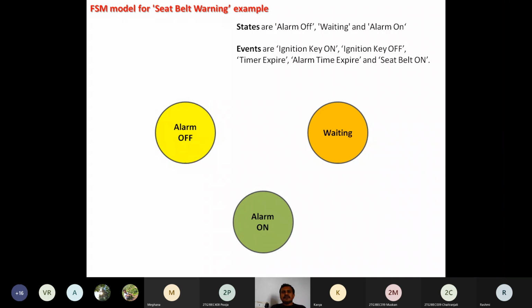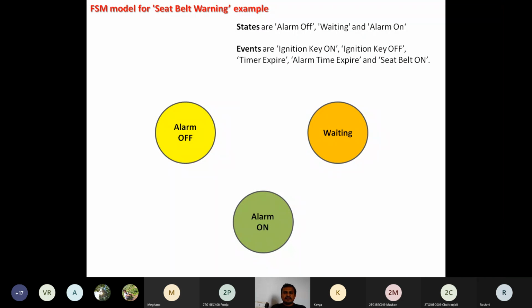States are alarm off, waiting period, and alarm on. Here the system is combined with two concepts. One is the seat belt warning system, and the process depends on time, 10 seconds and 5 seconds. For this timing, we need to use another model, that is the timer.